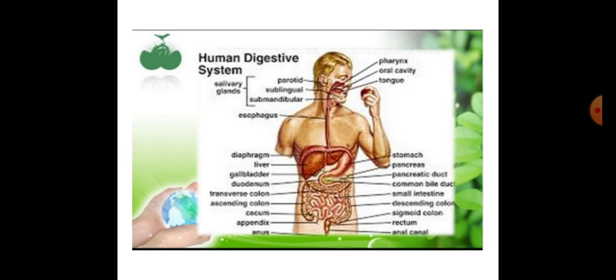So students, the digestive tract and the digestive glands together are called the digestive system. Let's talk in detail about all the compartments one by one.